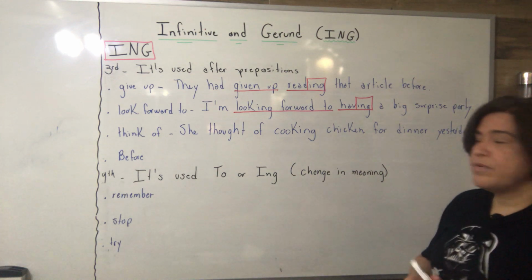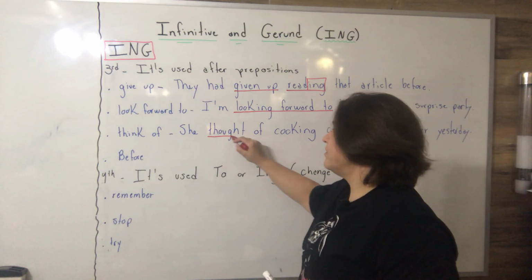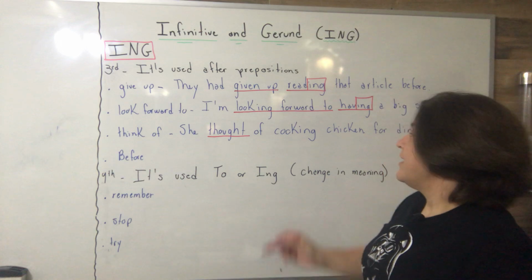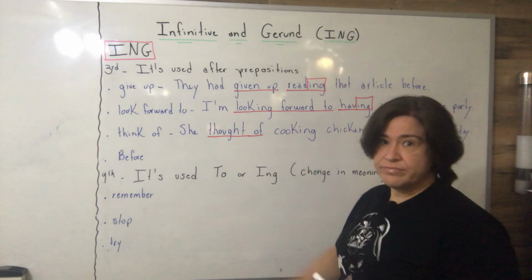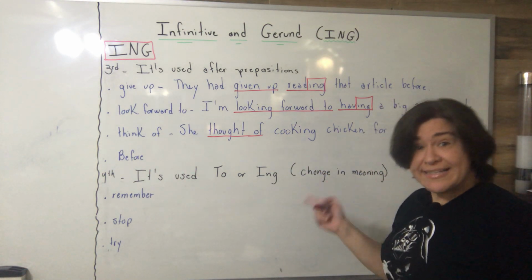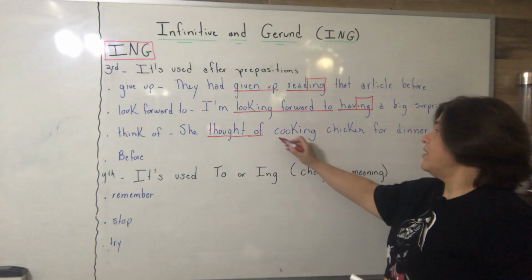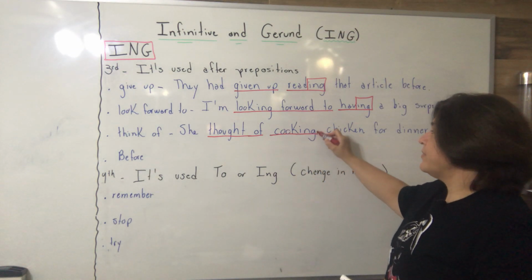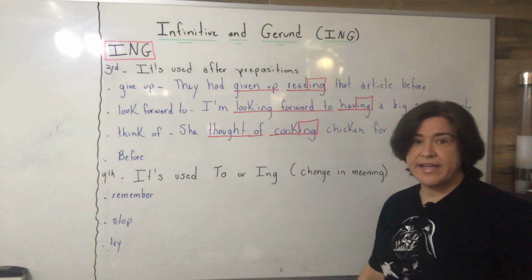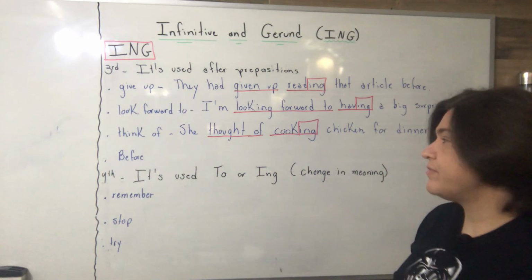We have the verb think, of course in past. That is a preposition. The next verb is infinitive. Cannot use to, so I use gerund as a form of infinitive.